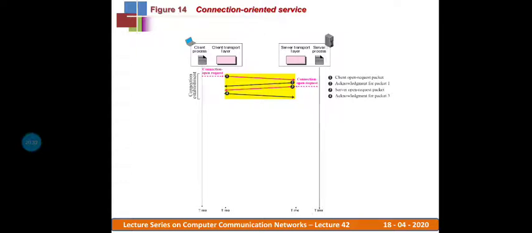That request gets processed and is acknowledged by the server to the client by sending one acknowledgement. This is one way a connection is established, from the client to the server. Now the server also establishes a connection with the client so that we can have bidirectional communication.